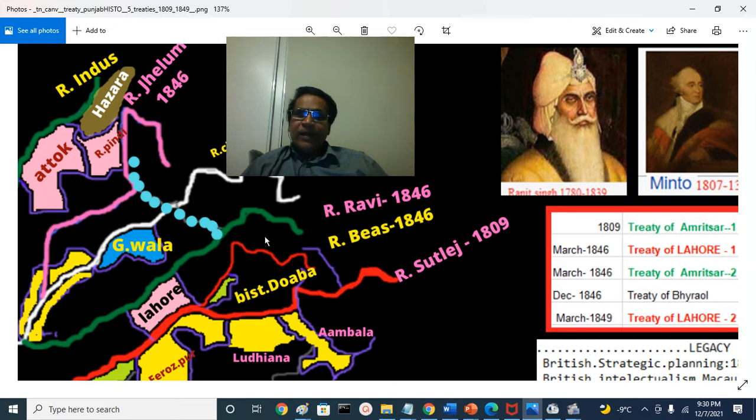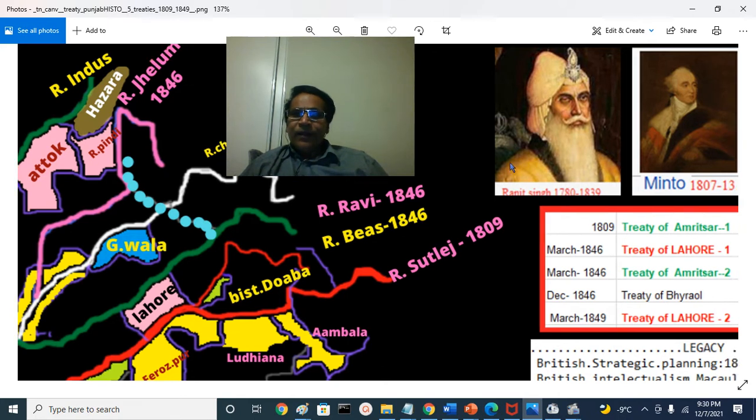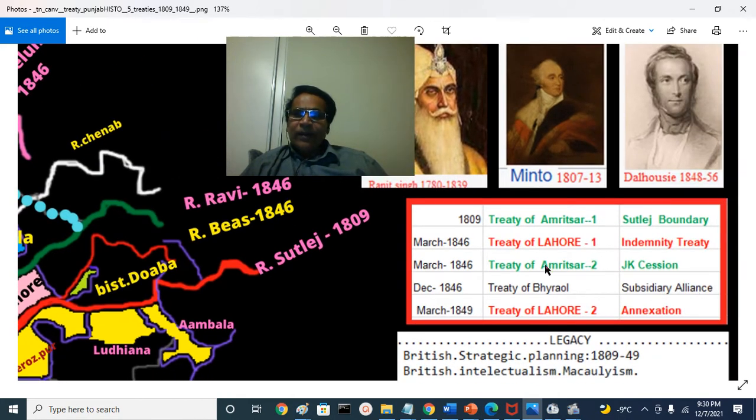They got the hilly areas between River Ravi and Zeelam, that is Jammu, Katwa, Riyasi, Rajour, Poonch and Muzaffarabad, Mirpur, Baramulla, Anantnag, Verinag, Pulwama, Khanabal, all those North Kashmir, South Kashmir and Ladakh and Baltistan, all those areas. That was signed between, that is Amritsar, between Gulab Singh Dogra and British.